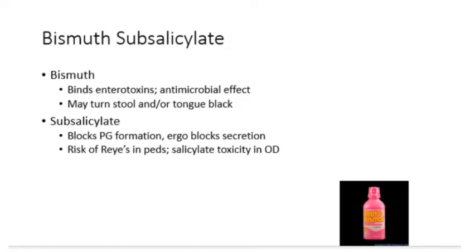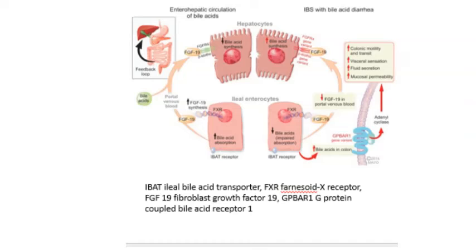There's a risk of Reye syndrome, which is a type of hepatic encephalopathy in pediatric patients with viral illness, and there's also a risk of salicylate toxicity and overdose. As previously mentioned, bile acid malabsorption may lead to a secretory type of diarrhea. Bile acids are very irritating to the GI tract.